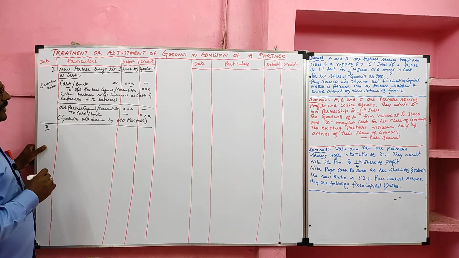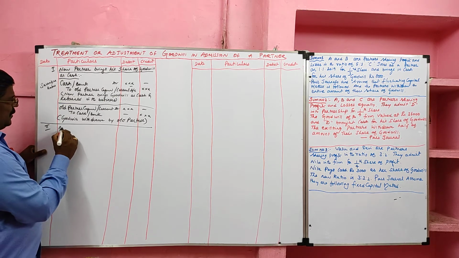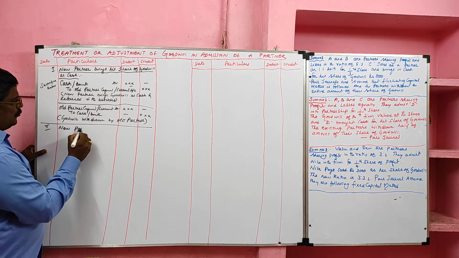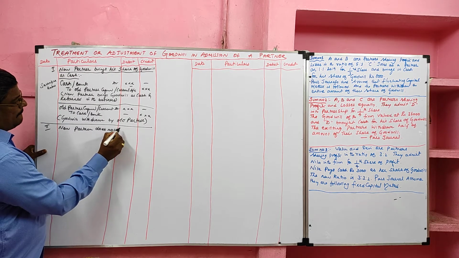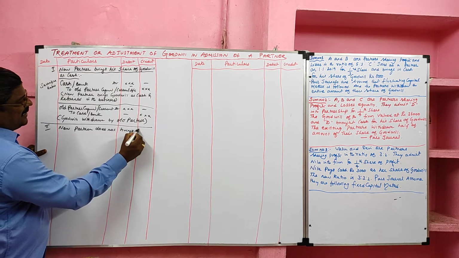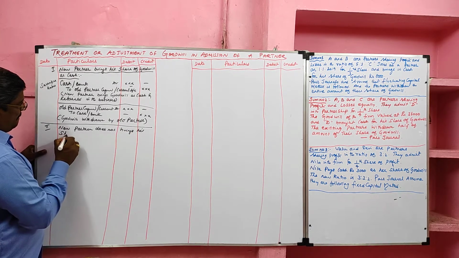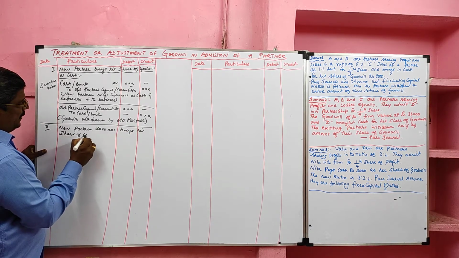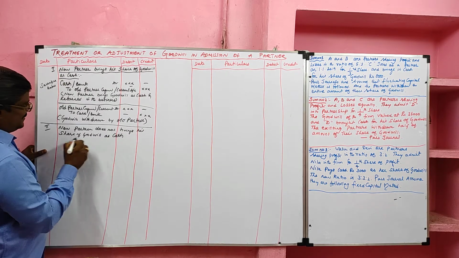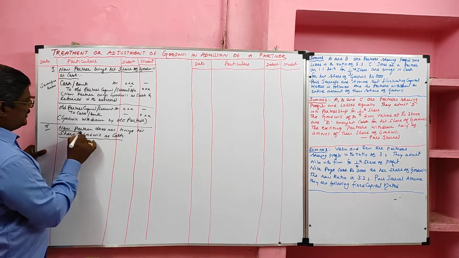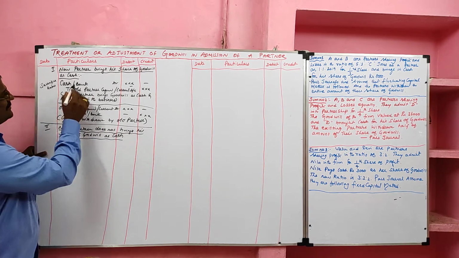Case number 2 is the new partner does not bring his share of goodwill as cash. In the first case, the new partner brings his share of goodwill as cash.